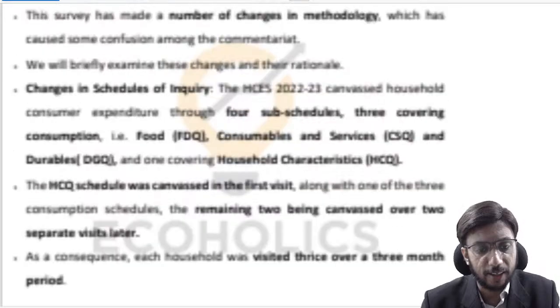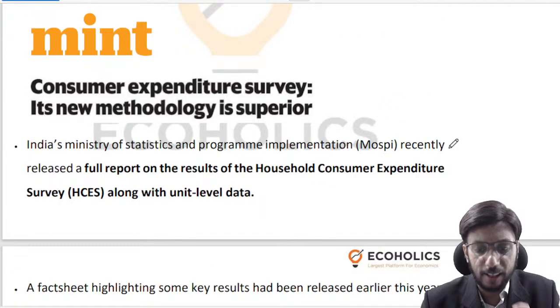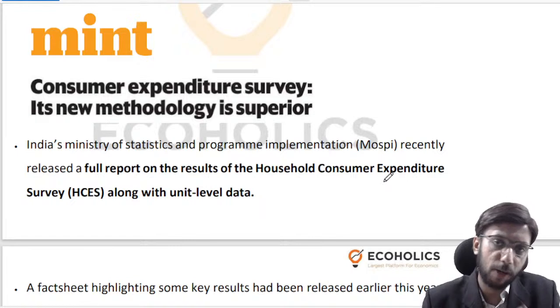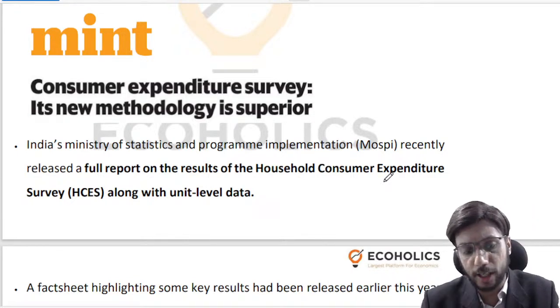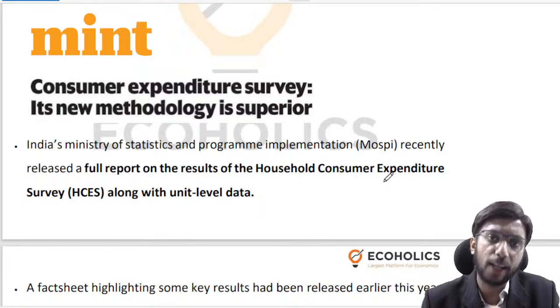Moving to the second article. The second article is again related to household consumer expenditure survey, but it is coming from a different angle. It is coming from the angle of methodology employed in doing the survey, and what are the changes in that methodology that have been done as compared to, let us say, the previous surveys, why those changes were done, and what is the impact of those changes.